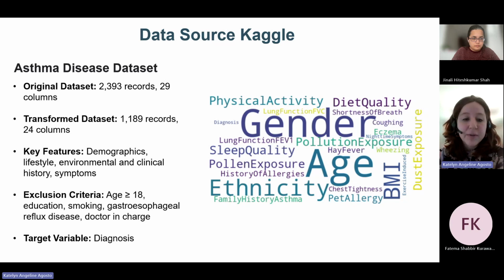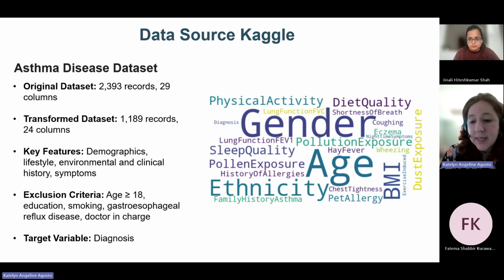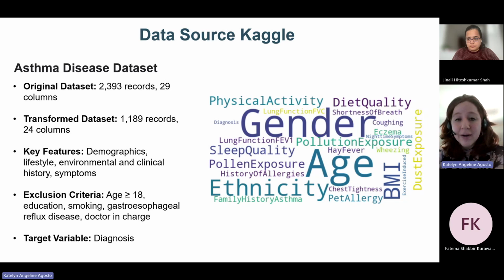Limited research could be found for the feature that we have of nighttime symptoms, and the data source did not provide clarity, but due to feature importance being high, it was kept. Medical history such as family history, history of allergies, eczema, hay fever, and lifestyle factors such as BMI, diet quality, physical activity, and sleep quality were included based on associations found to wheezing or potential risks for asthma. Additionally, environmental factors such as pollution, pollen, dust exposure, and pet allergies are significantly associated with childhood asthma.